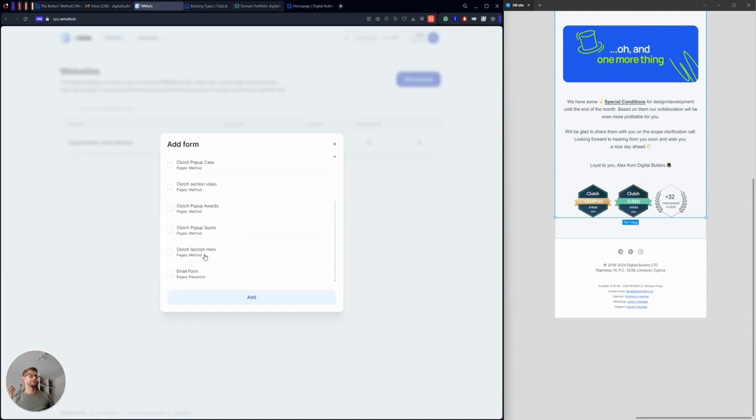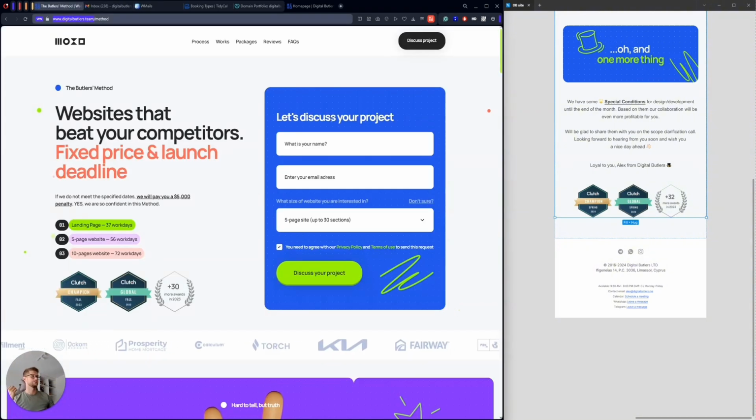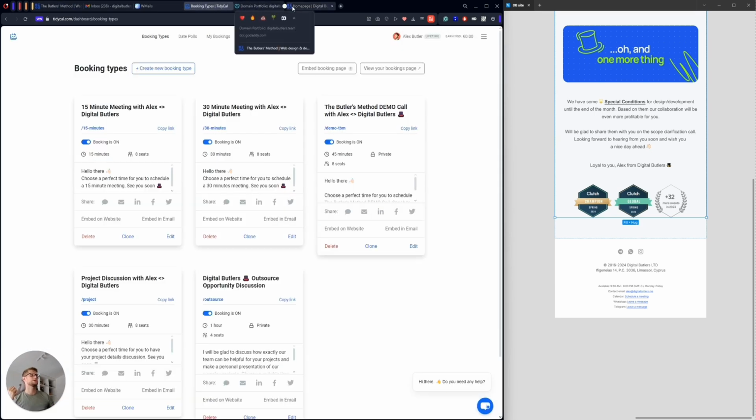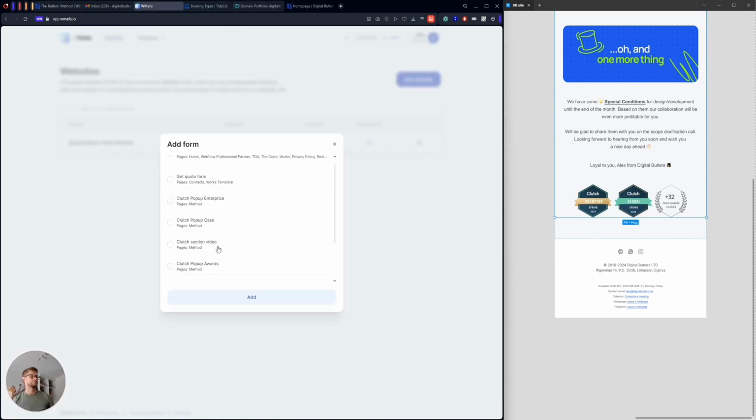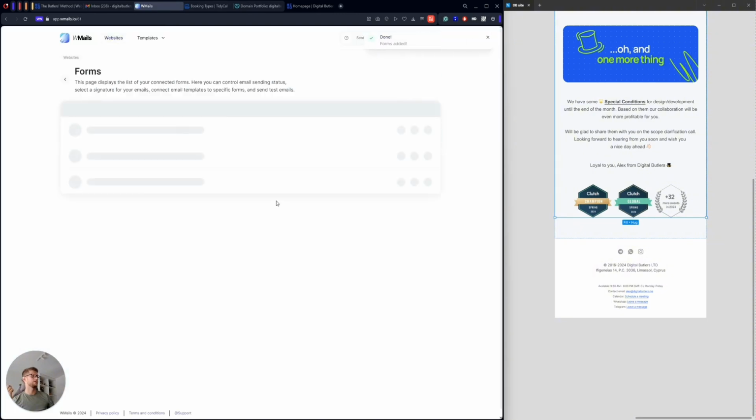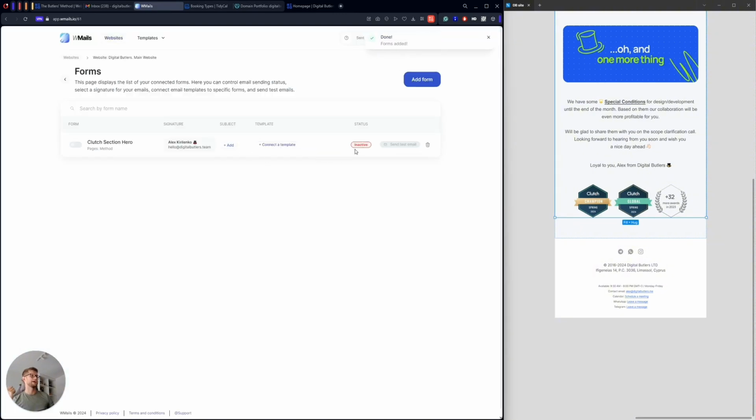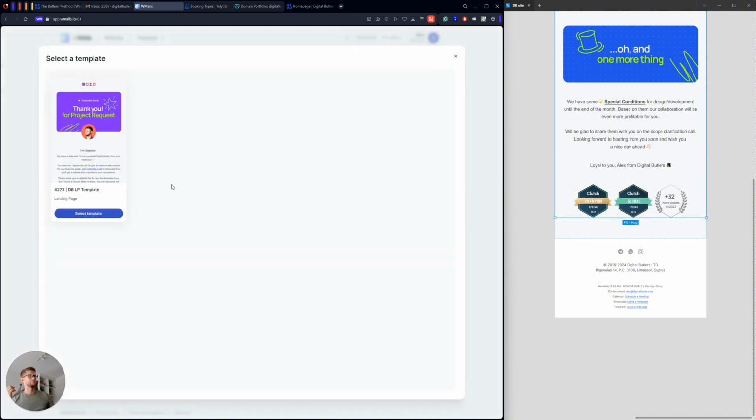Okay, what I want to connect now is this clutch section, this section specifically, from the landing page. I will do it now. So let's do it. I'm just clicking add. I added the form. I can see that I have my signature here. The form is turned off for now because I didn't connect the template. I need to connect my template first. So let's connect the template.